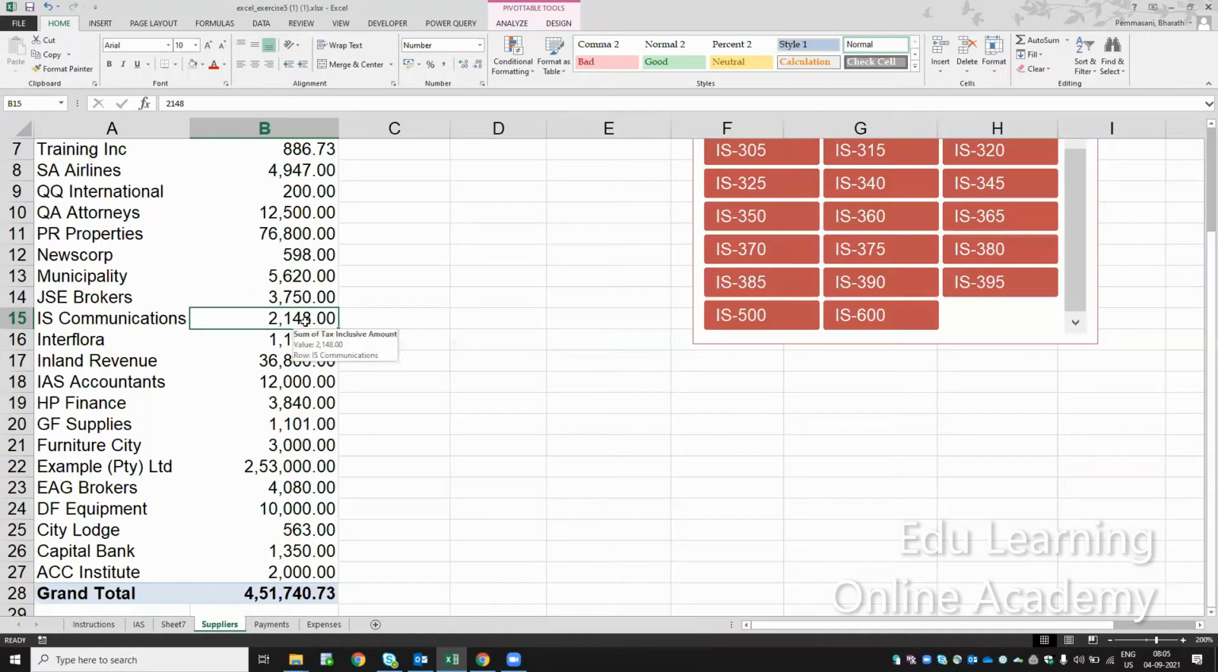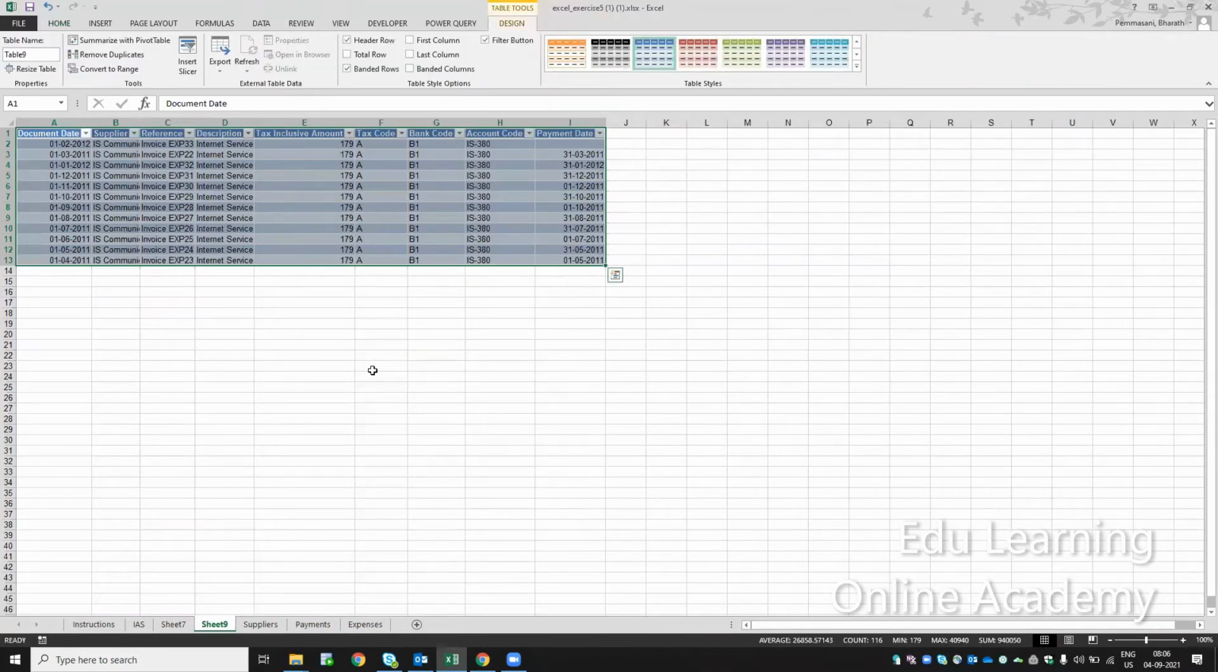If they double click on this one, there is a drill down option. That is called drill down. The drill down option will give the detail view. If I click on the drill down option, it will show the detail view of this one in a separate sheet.